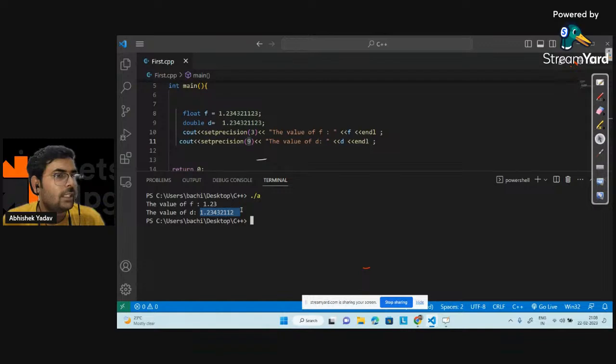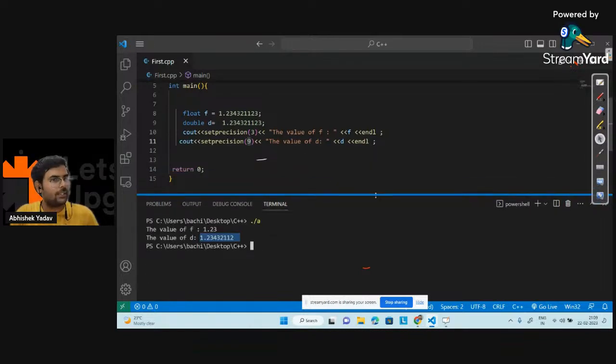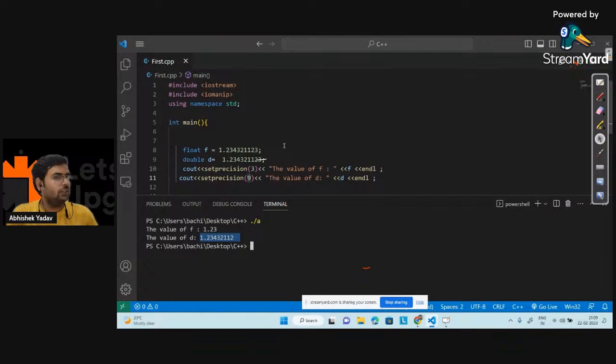Shreya, what are you not able to get? Please write in the chat what part of the explanation you are not able to get. Should I explain everything from the start, or is everything clear? Why we are using set precision? What is happening behind the scenes? Everyone is clear till this point? Yes or no?